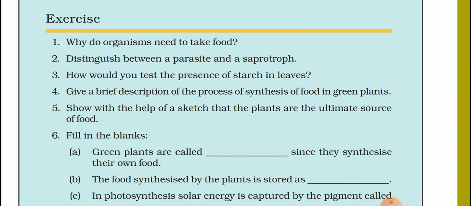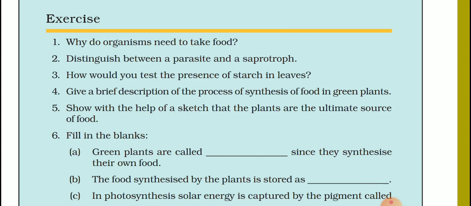Now the next question is, show with the help of a sketch that plants are the ultimate source of food. Directly or indirectly, all organisms depend on plants. Plants are the ultimate source of food because they take solar energy and use it to form their food.